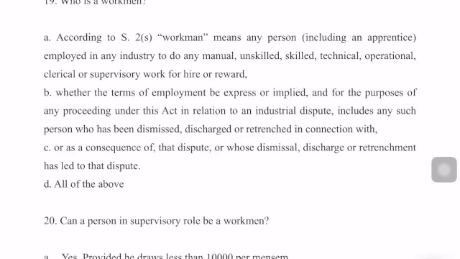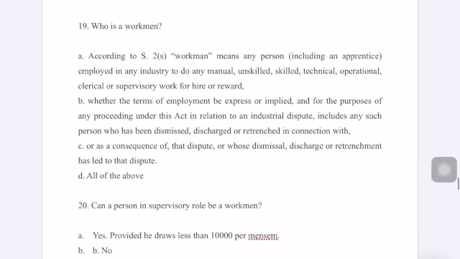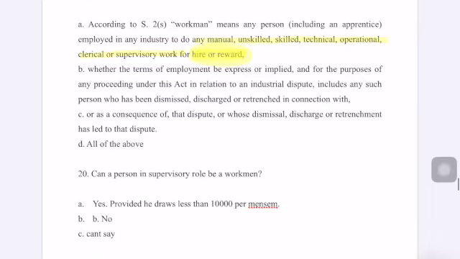Which is important for its definition, so you can read it. Next question, who is a workman? According to option A, according to Section 2(s), workman means any person, including an apprentice, employed in any industry to do any manual, unskilled, skilled, technical, operational, or clerical or supervising work for hire or reward. Here the key word that you have to remember is it is done for hire or reward. So a workman does any work which is for hire or for reward.